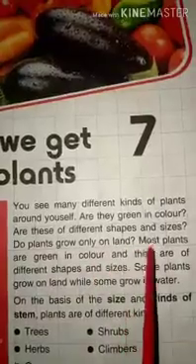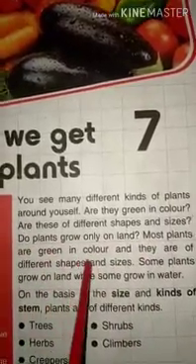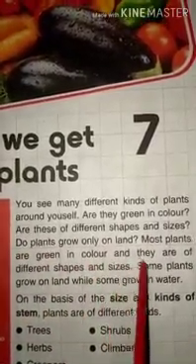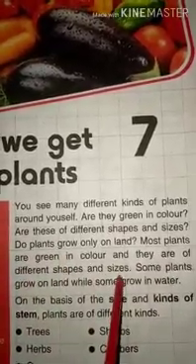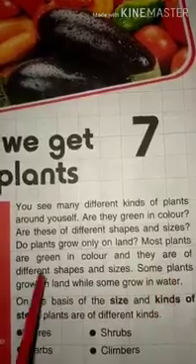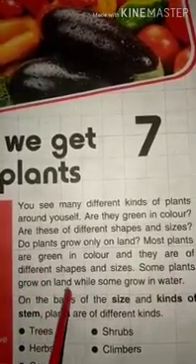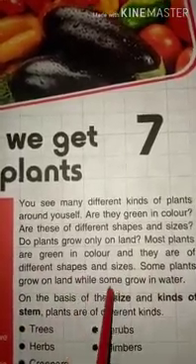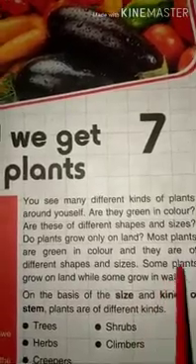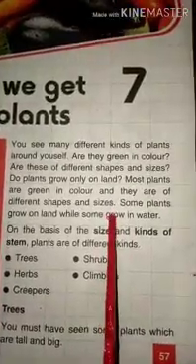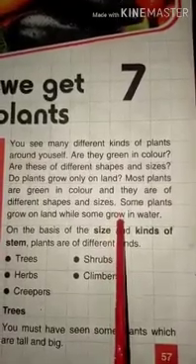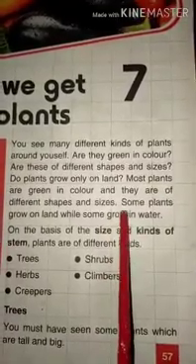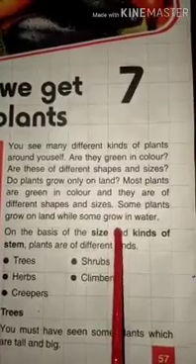So, most plants are green in color and they are of different shapes and sizes. Some plants grow on land while some grow in water. So children, all plants grow in certain places and in certain seasons.